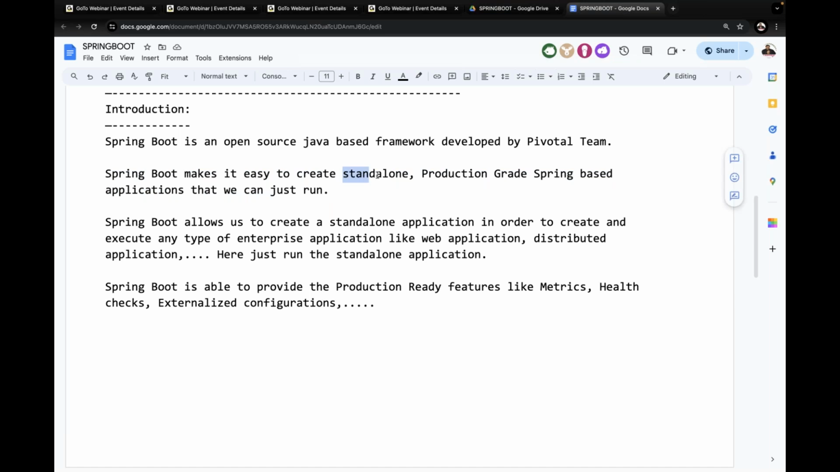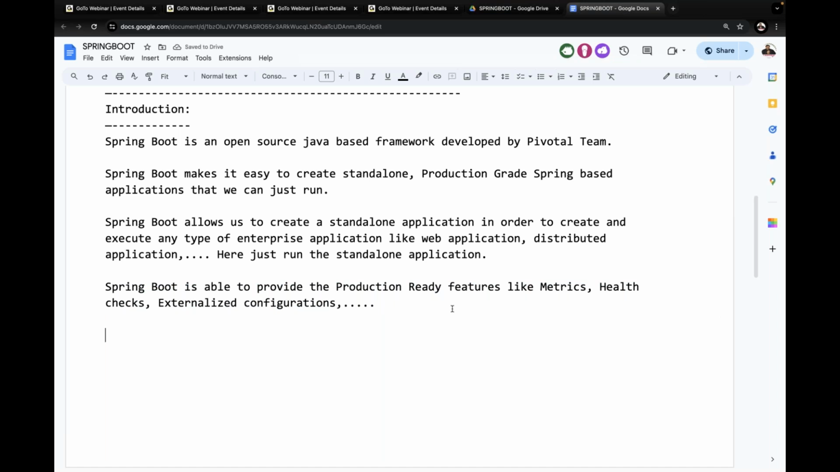Are you understanding it? What about the standalone application? This is the meaning of standalone application. Are you understanding what's the meaning of production grade Spring based application? This is a Spring Boot. These are its production ready features. The next points give some clarity about this content, guys. All of you understand this point clearly.